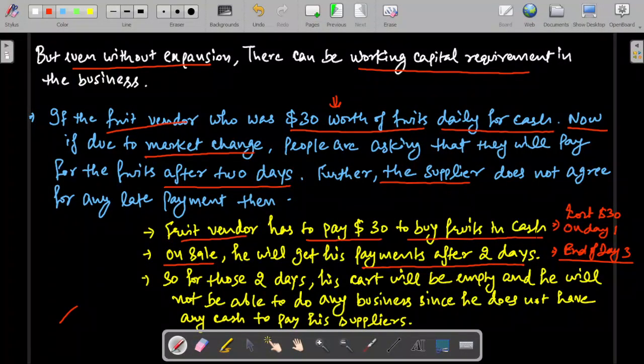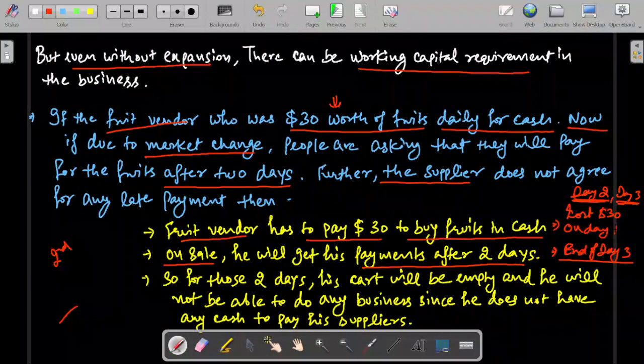So during the second day and the third day, in the first day he has bought the fruit, he has sold the fruit, but he did not get any payment from his customer. So the next day, on day 2, he will not have any cash to buy any fruit. On day 3 morning as well, he will not have any cash to buy fruits in the business, since he will get his payment at the end of day 3 only.